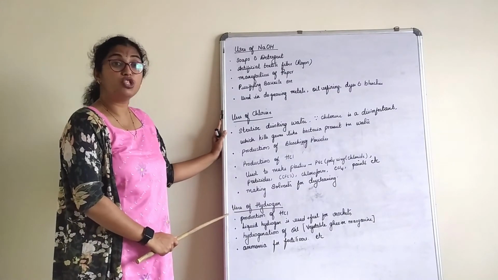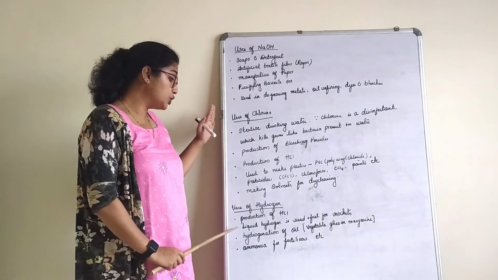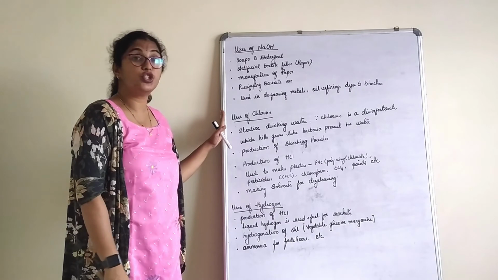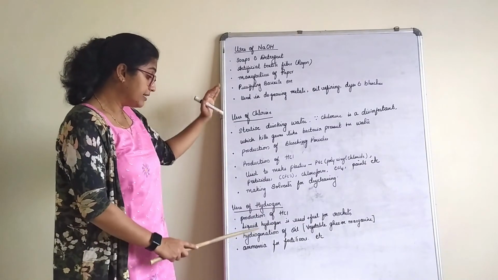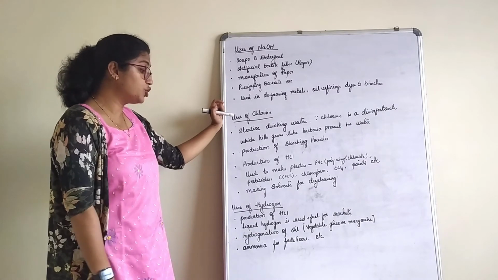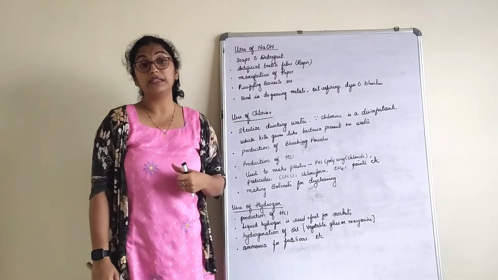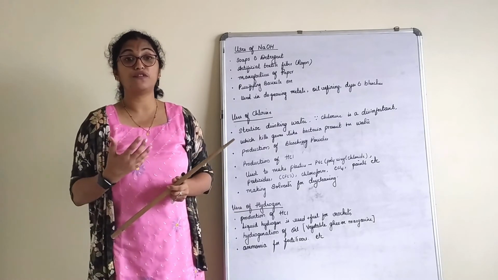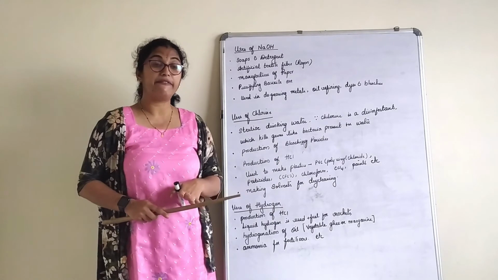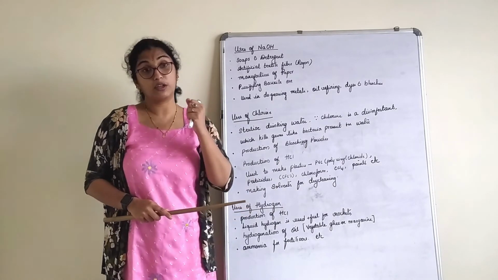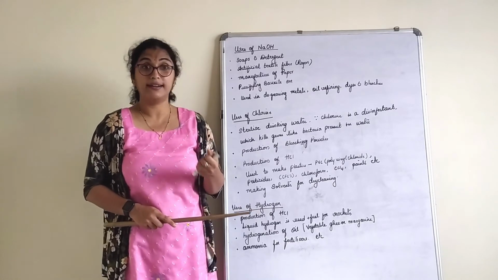Last one, uses of hydrogen. It is used in the production of HCl. It is used as liquid hydrogen that acts as a fuel for rockets. It is also used in the hydrogenation of oil. Hydrogenation of oil is used in the preparation of vegetable oil. Vegetable oil or vegetable ghee, in common terms, we call it vanaspati ghee or dalda, correct?